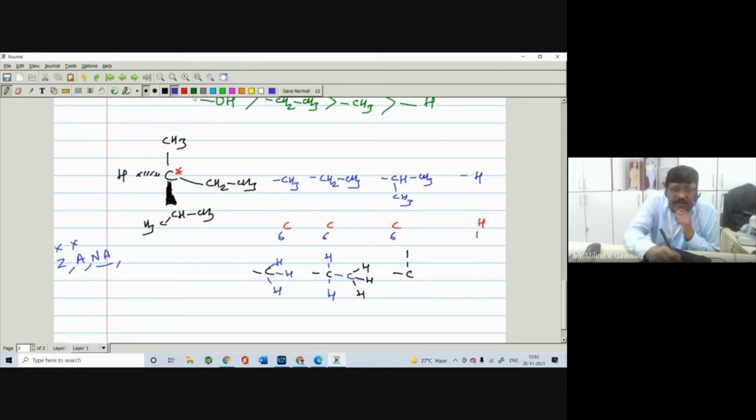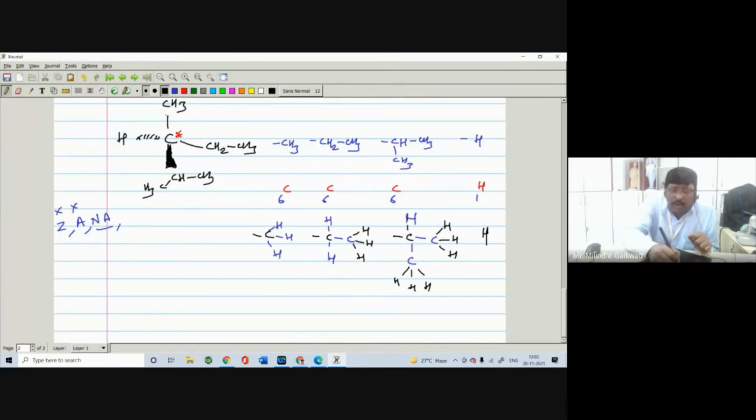Here we have to put that they are directly attached to the hydrogen. Here is a carbon and here is also carbon. These are the three elements directly attached to the carbon, and the remaining ones we can write, or even if you don't write them it also works: H, H and H. Similarly here H, H and H, and of course here is the hydrogen. There is no need to consider this hydrogen because it has the lowest priority.